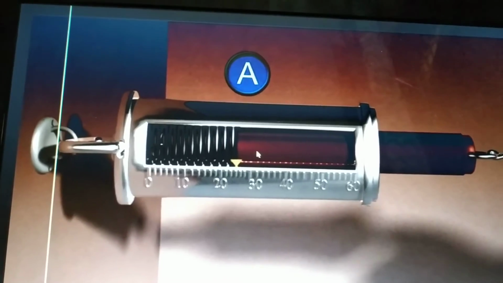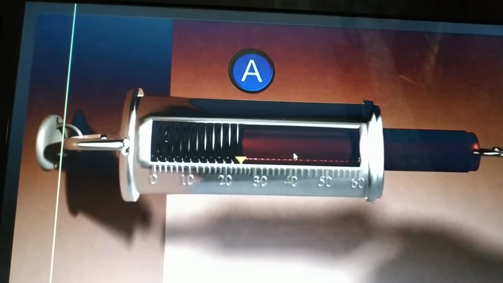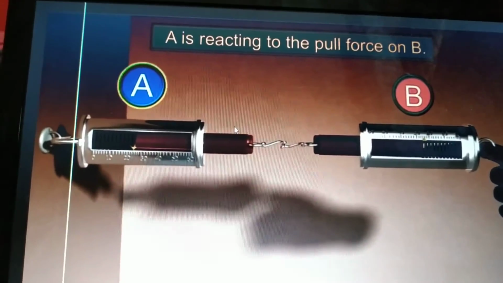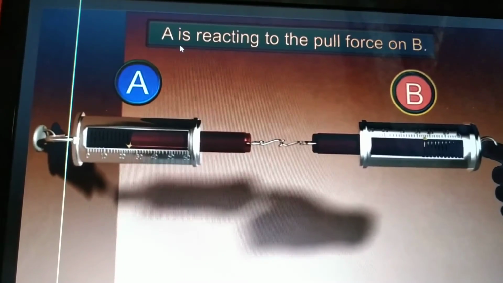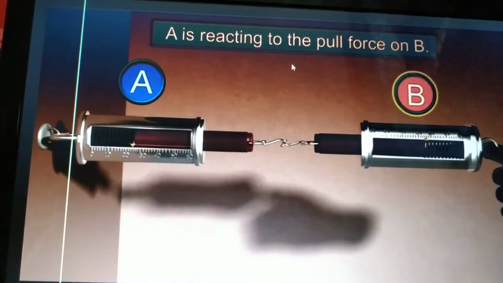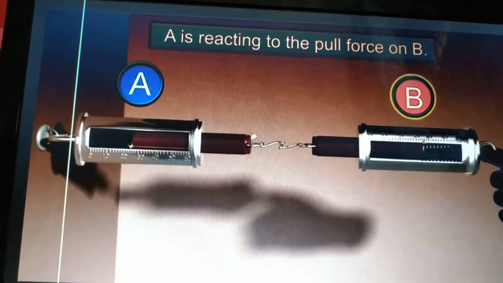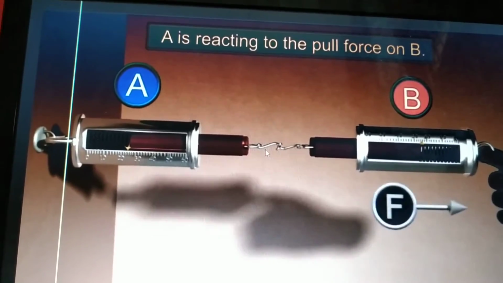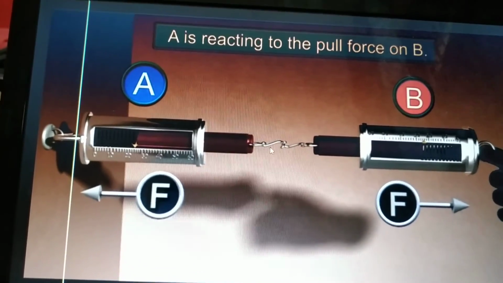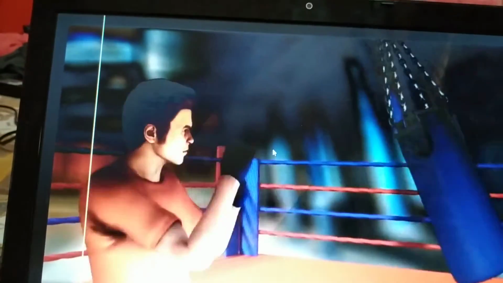But the direction of force in both the spring balances is different. See, A is reacting to the pull force on B. As soon as B is pulling it, A applies a reactive force here, right? So this is reacting. So the direction of the forces in both the cases is different.